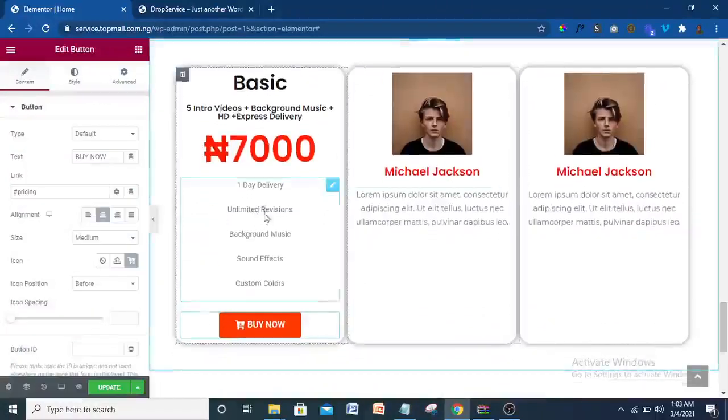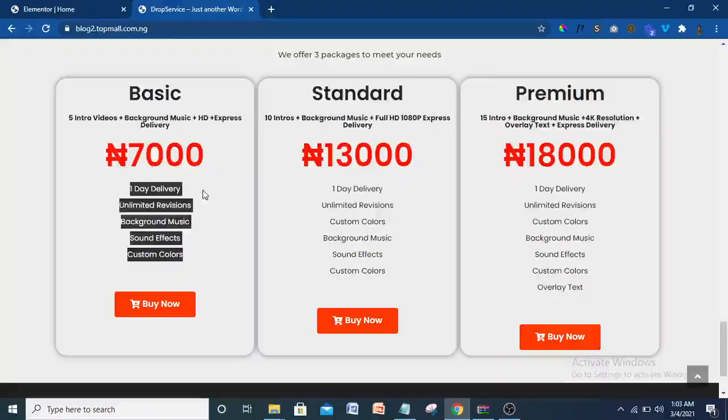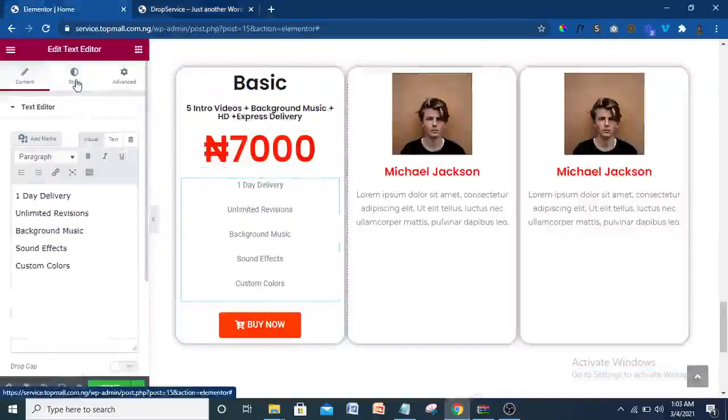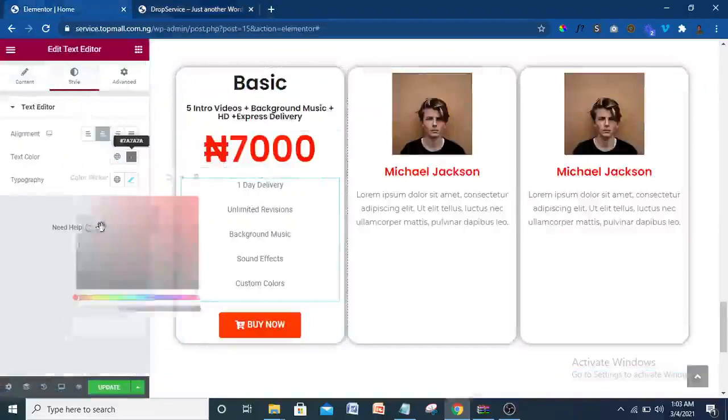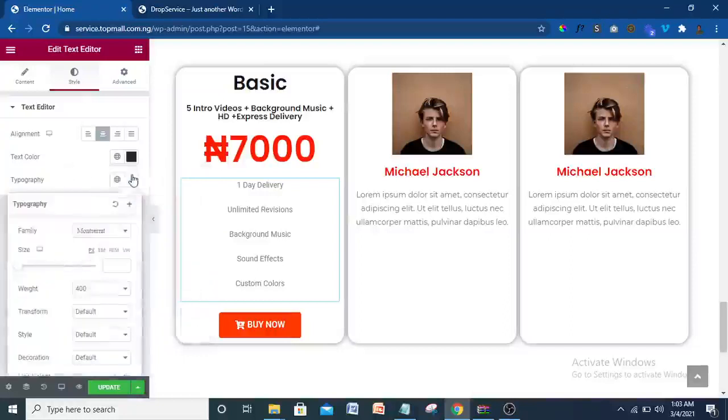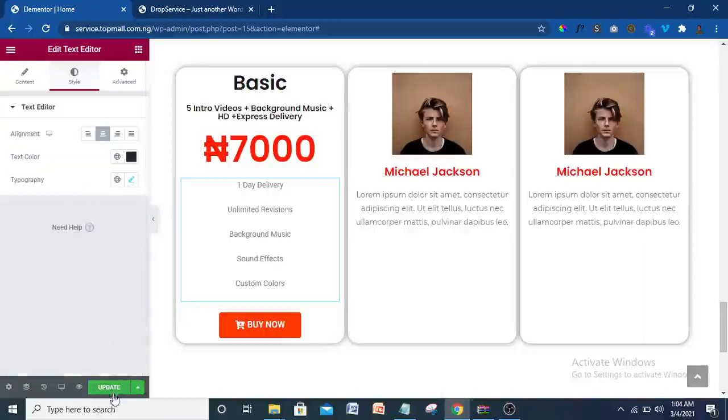Alright. So if you don't want to do it this way, you want it to look exactly like this, you have to type one of each of them separately. So let me come back here. Let me increase the color to make it appear a little bit. Okay, then typography. Okay, it's most correct. Let me make it 500. Okay, let me update that.